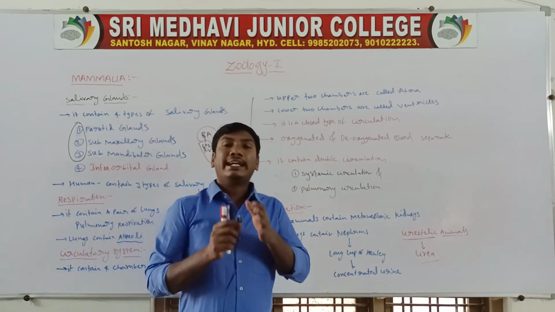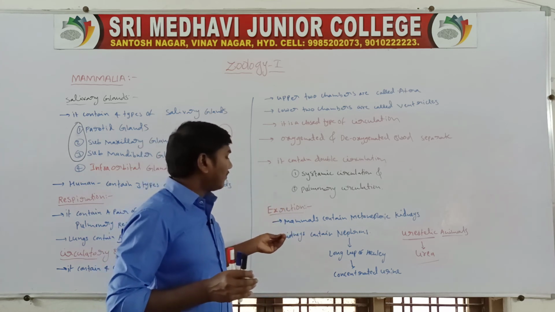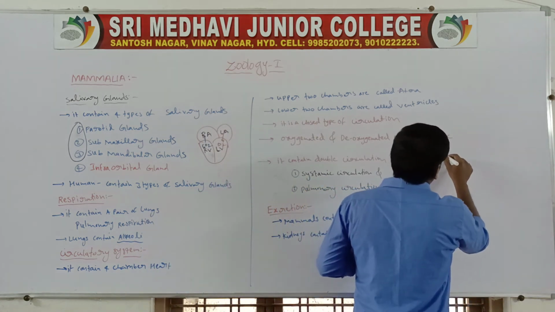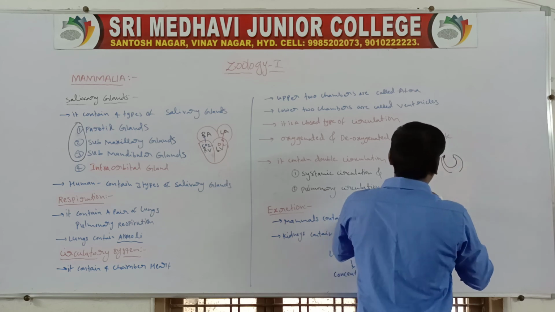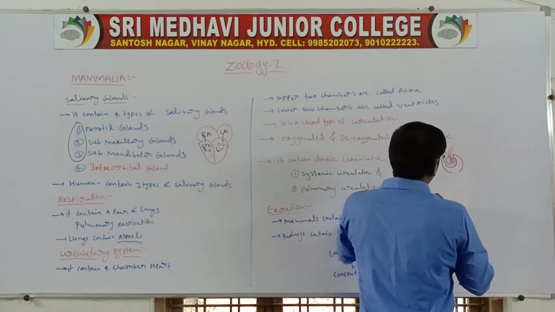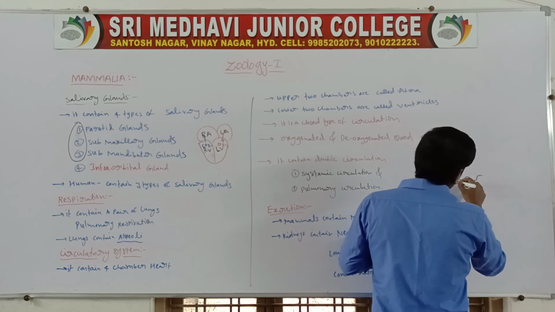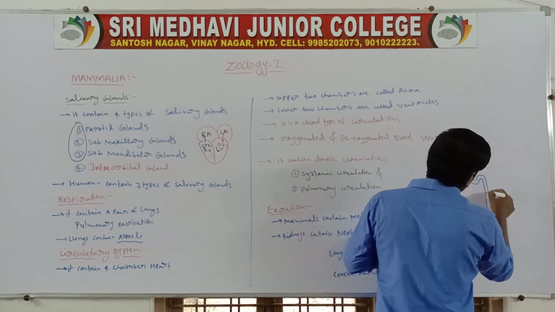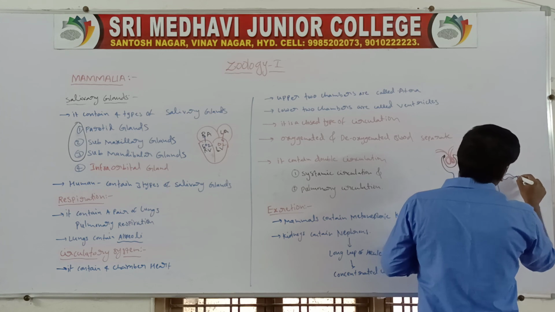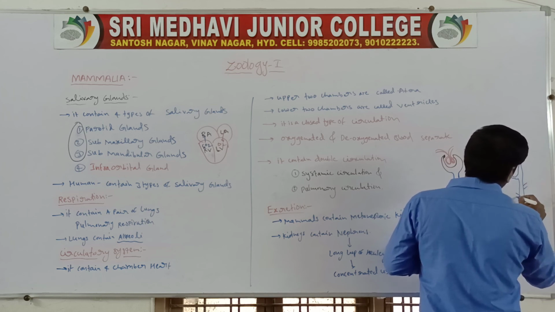The mammalian excretory system contains a pair of metanephric kidneys. These metanephric kidneys contain nephrons.